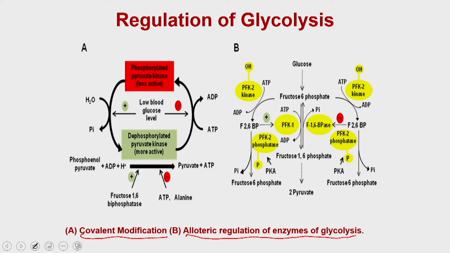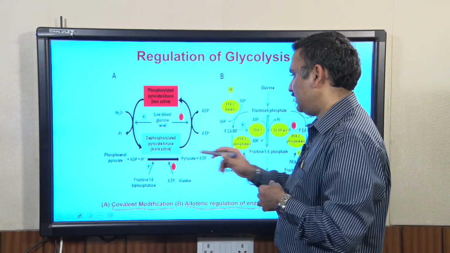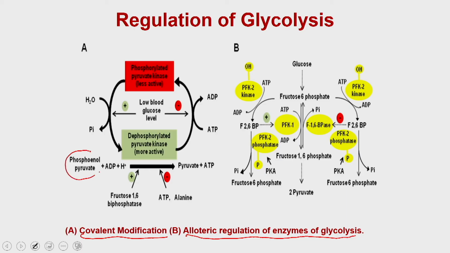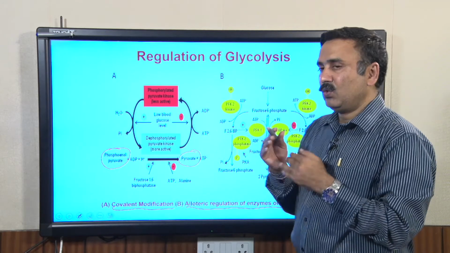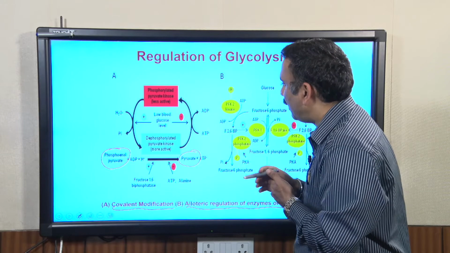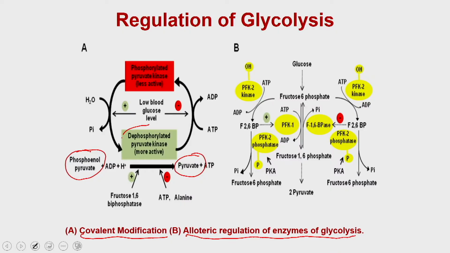The pyruvate kinase takes up the phosphate from the phosphoenol pyruvate and generates the pyruvate. You can see that this pyruvate kinase could be present in two forms. One is the phosphorylated form, the other is the unphosphorylated or native form.